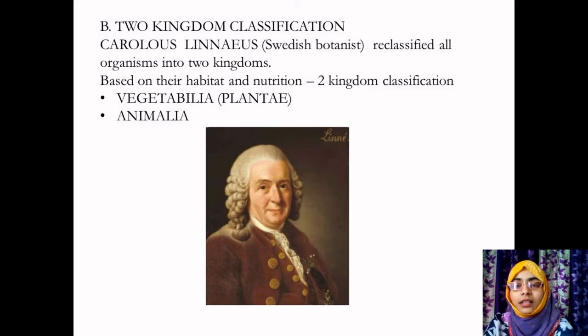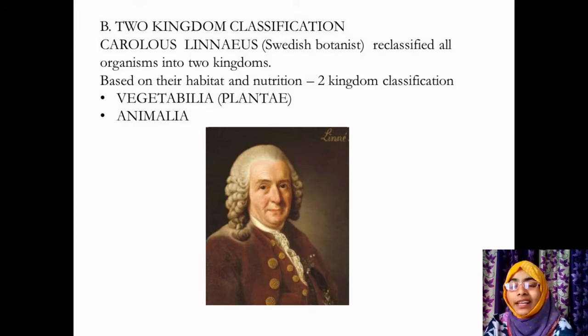I'll repeat the drawbacks once again. Plants comprising photosynthetic and non-photosynthetic species were grouped under a single category, that is kingdom Plantae. Fungi that feed on dead organic matter were placed under photosynthetic plants. Another classification was needed where organisms with the same characteristics were clubbed into one kingdom.